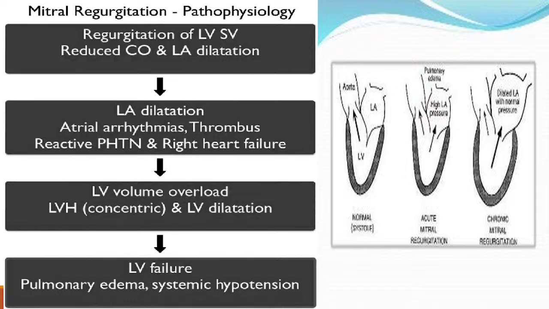So how can we differentiate whether it is acute MR or chronic MR? First, history will give you a clue. The history of acute, for example MI, means the MR is acute. The patient acutely decompensates, there is no previous history. The LA size is normal in acute, and the LA size is huge in chronic.